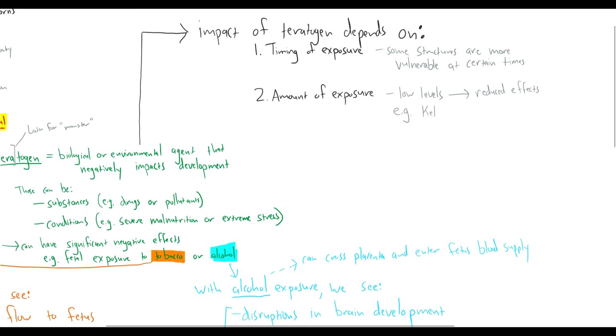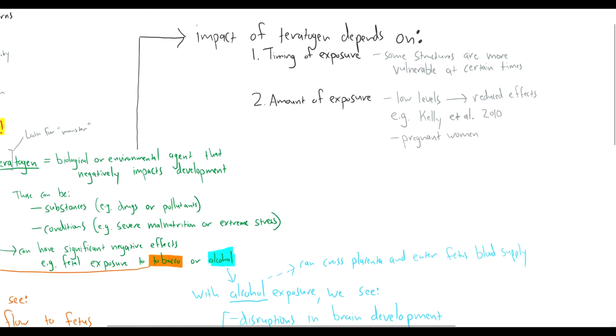Looking at alcohol consumption during pregnancy, one study by Kelly et al. that came out in 2010 looked at the outcomes associated with pregnant women who had consumed 1 to 2 alcoholic drinks per week during pregnancy, and they found that there were no noticeable effects on their children that they followed up with at 5 years of age.